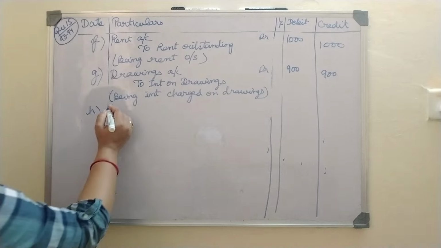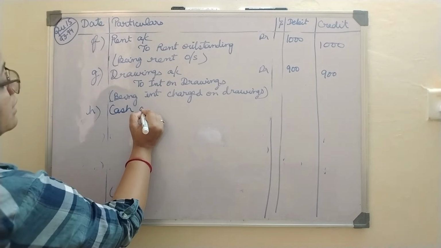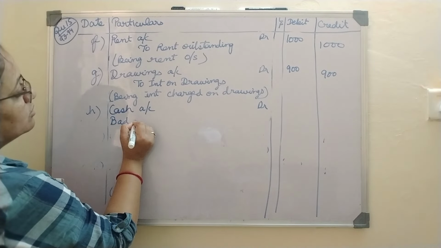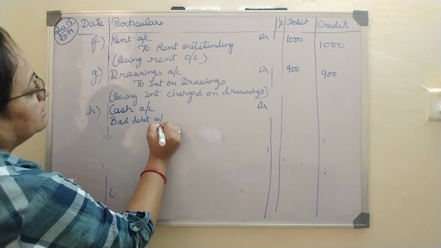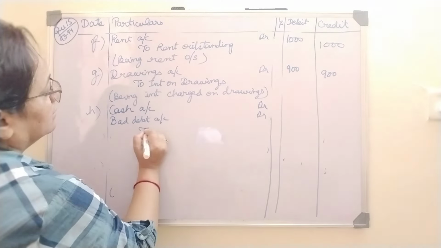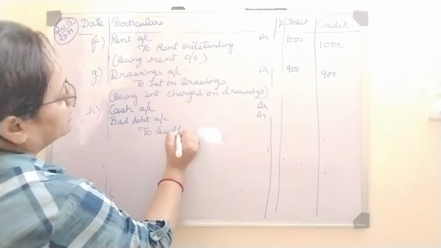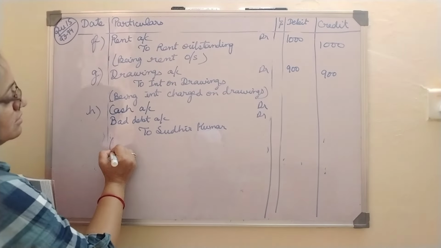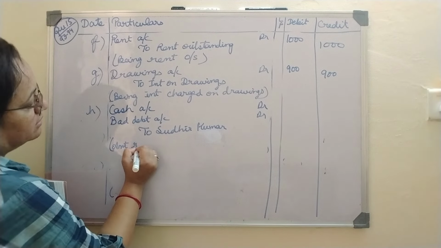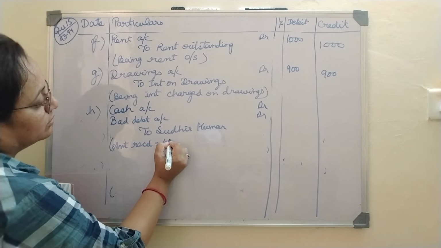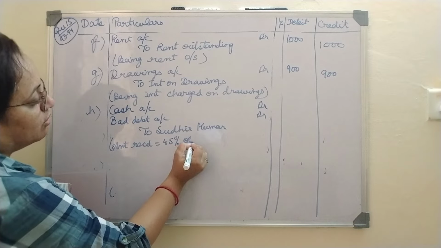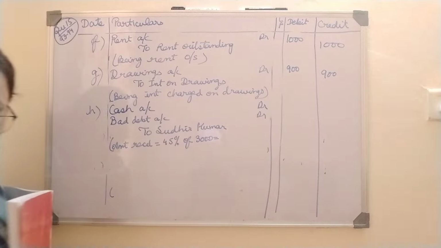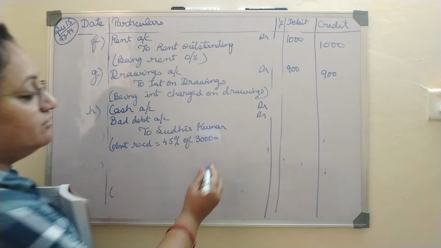So first of all, what will be the journal entry? Cash account, we have received the cash. Then we have a loss of bad debt also. Bad debt will also be debited. And who is the person giving us? Credit the giver, Sudhir Kumar, right? So amount received is equal to 45% of 3000. So how much he has paid me? He has paid me 1350.